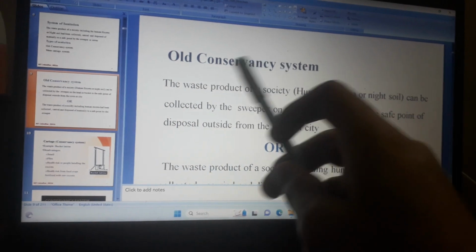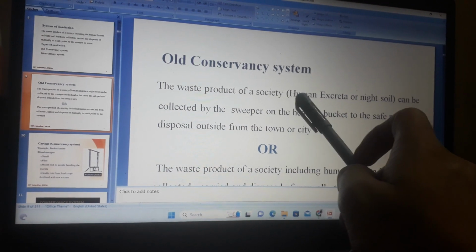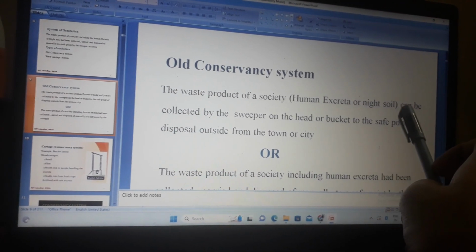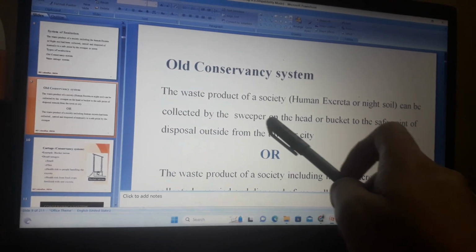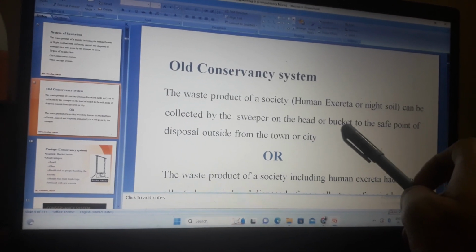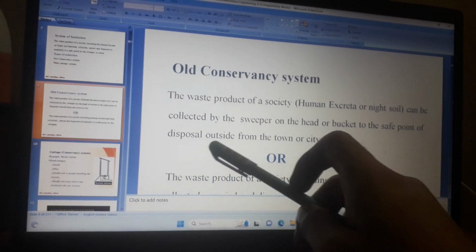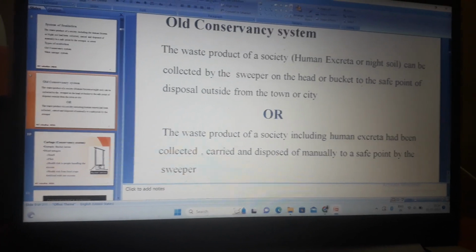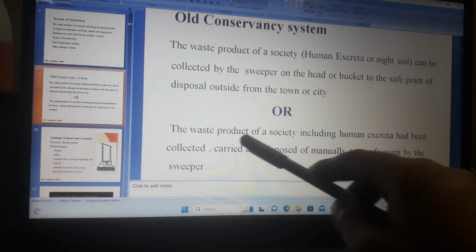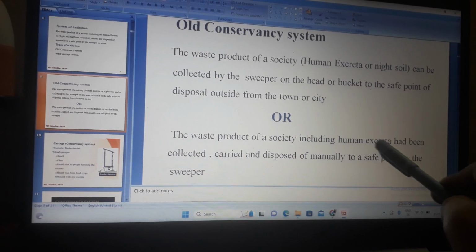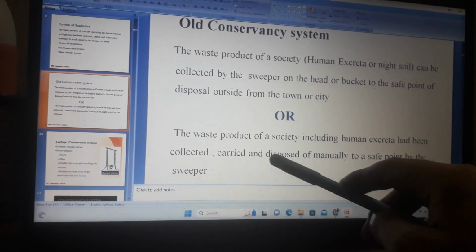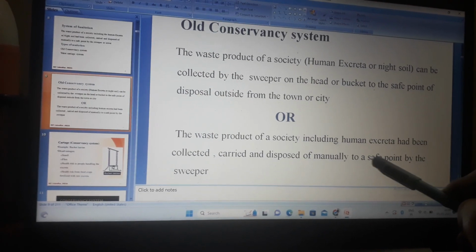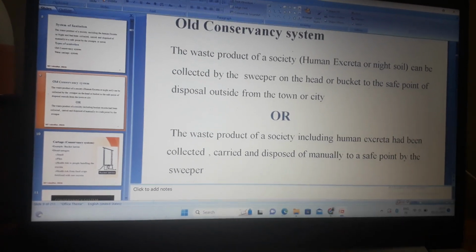Old conservancy system. The waste product of a society, human excreta or night soil, can be collected by the sweeper on the head or in a bucket to the safe point for disposal outside the town or city. The waste product of a society, including human excreta, is collected, carried and disposed of manually to a safe point by the sweeper.